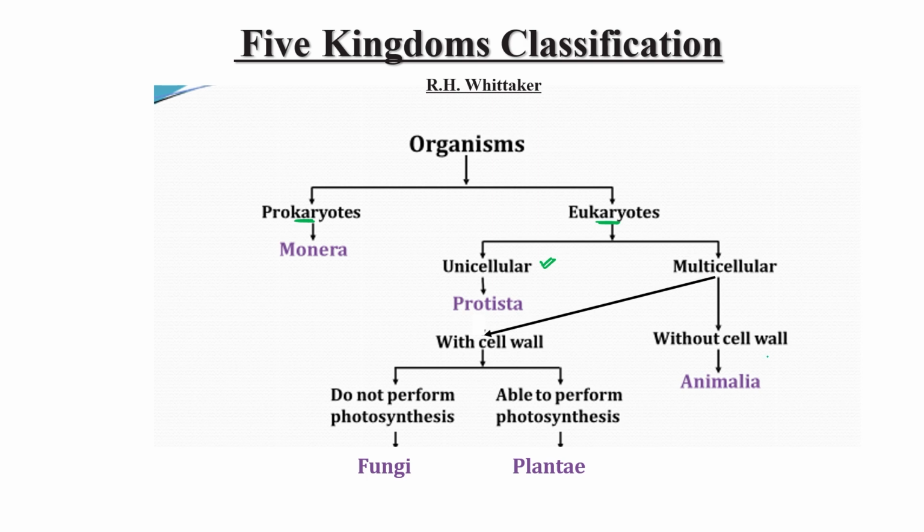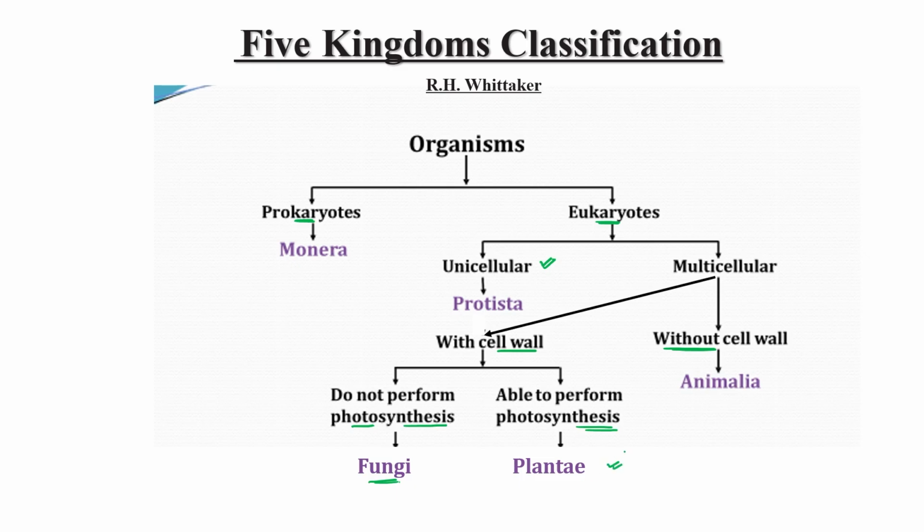On the basis of the presence or absence of cell wall, multicellular organisms are categorized into three types: without cell wall, Animalia; and with cell wall, classified into two categories. Those which are not able to perform photosynthesis come under Fungi, and those which are able to photosynthesize, the autotrophic ones that synthesize their own food in the presence of sunlight, come under the Plantae category.